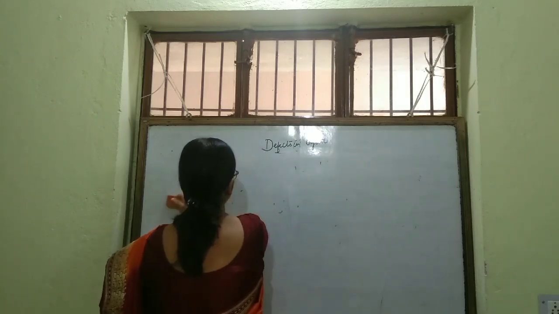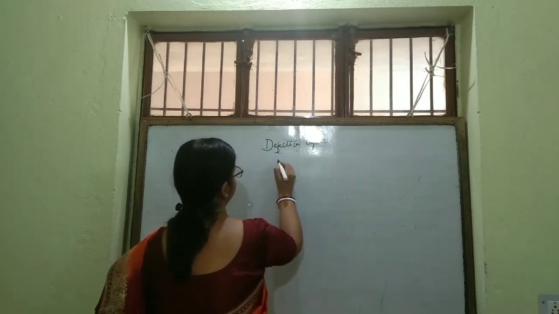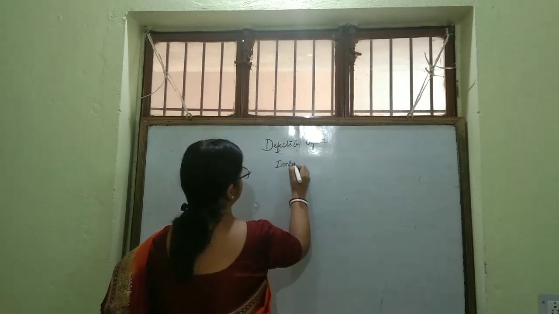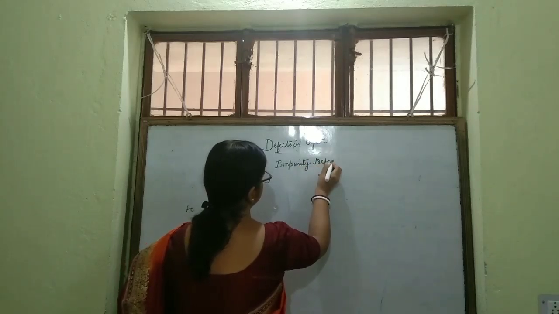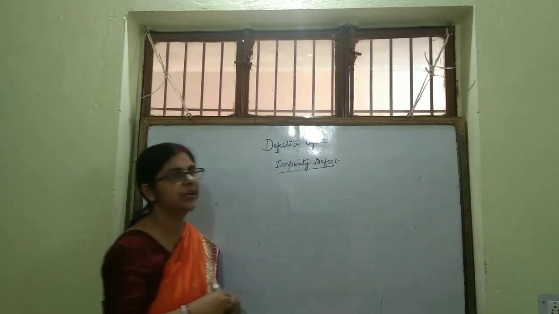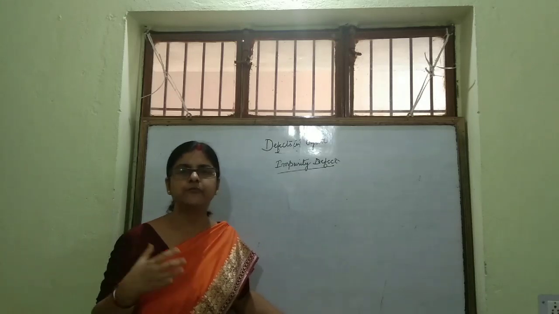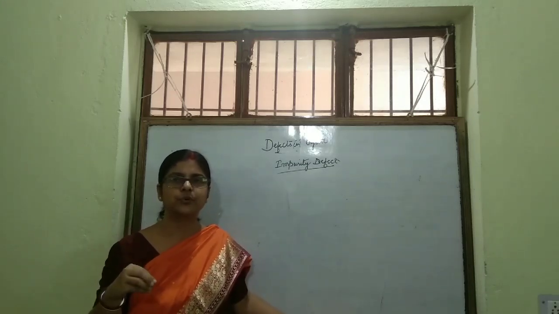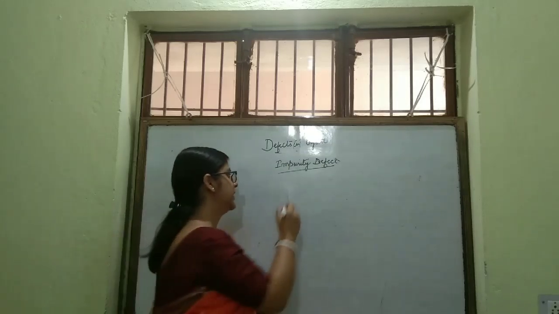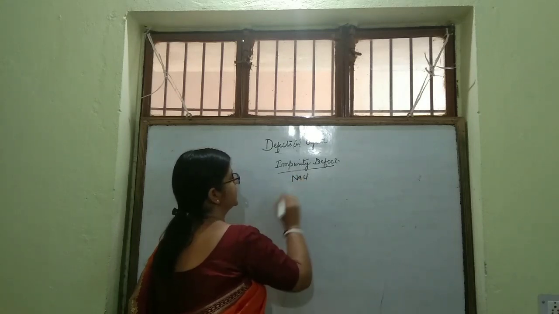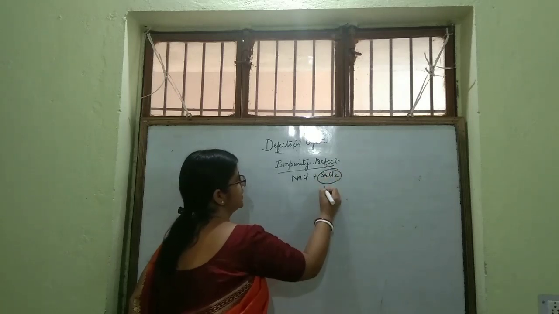Next is impurity defect. Our next topic is impurity defect, the third type. I am explaining this with one example. If some strontium chloride gets mixed in molten NaCl, this is an impurity.